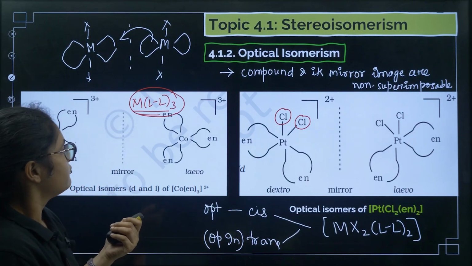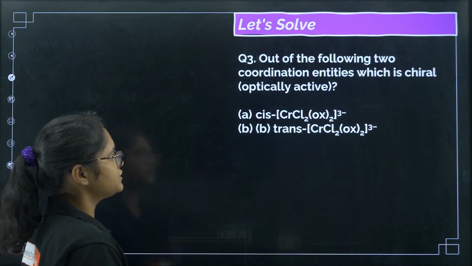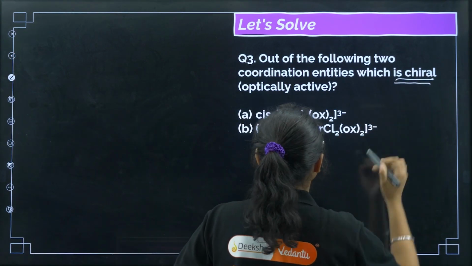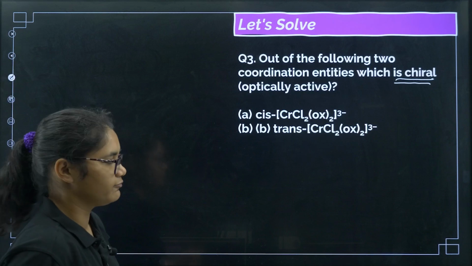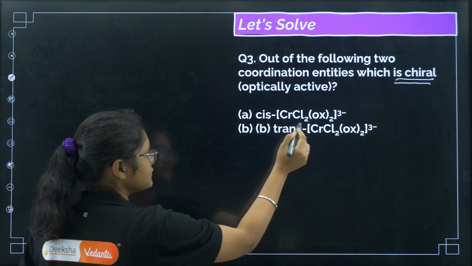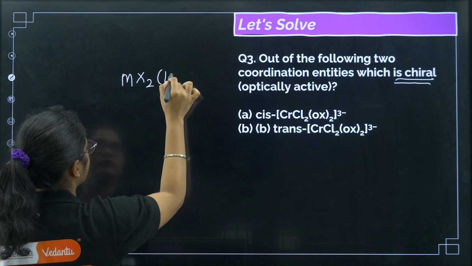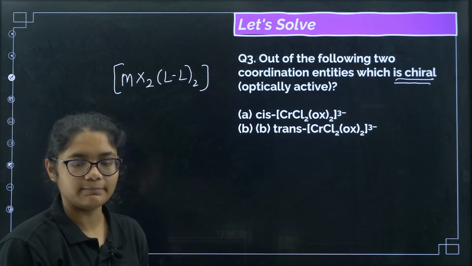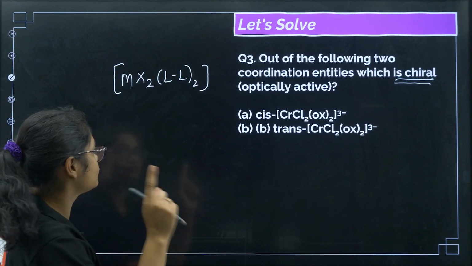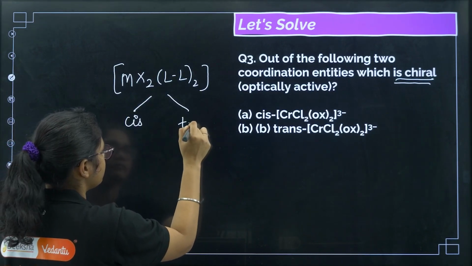Okay, fine. Let us do some questions now. Out of the two coordination entities, which is chiral, meaning which is optically active? So just now I told you this is of type MX2LL2, right? In MX2LL2 type, I told you it can be cis or it can be trans.